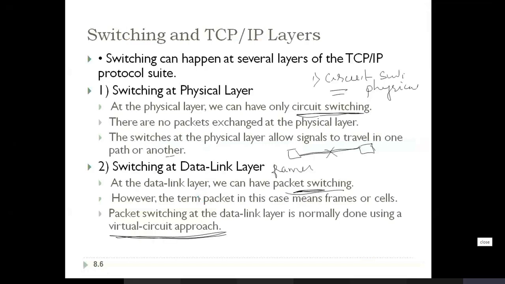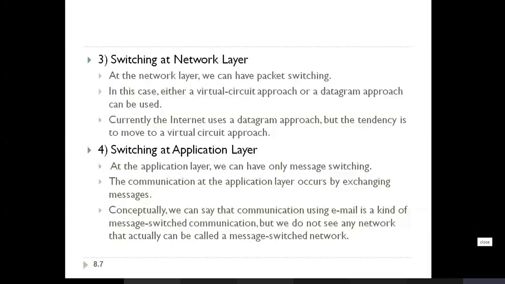At the network layer, here we are going to use the term packet switching. The method used is the virtual circuit approach or the datagram approach. Just remember the terms. Later I will explain in detail how the virtual circuit and datagram approaches work. Currently the internet uses the datagram approach. What is the meaning of datagram here? First, we'll understand that.